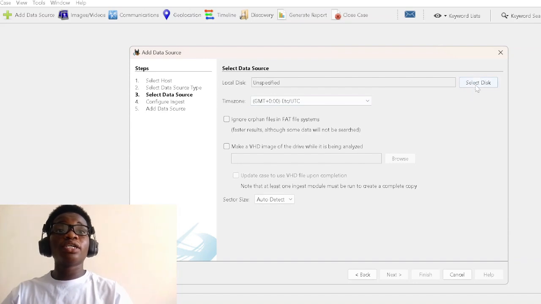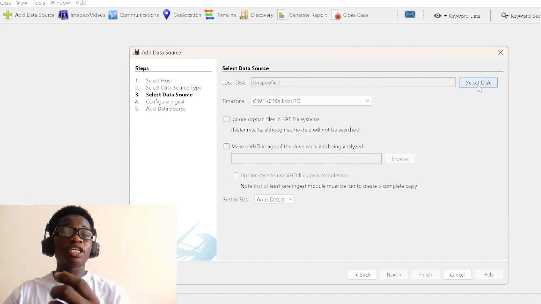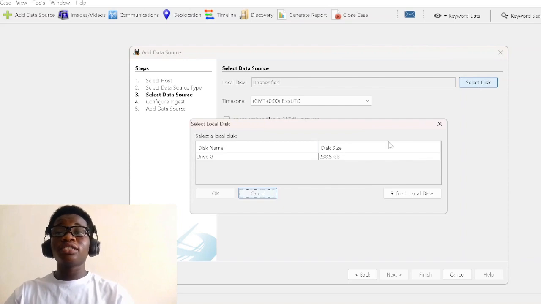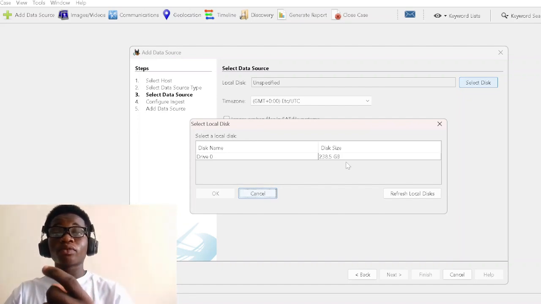So we are going to go ahead and select the actual disk that we're going to analyze. So select this. As I said earlier, if we don't run Autopsy as an administrator, we're not going to have this zero here.